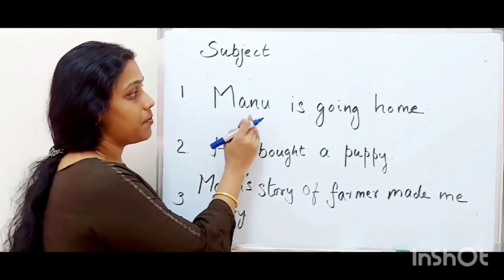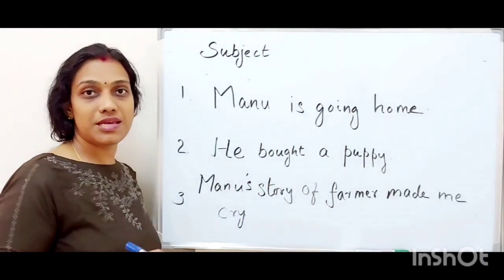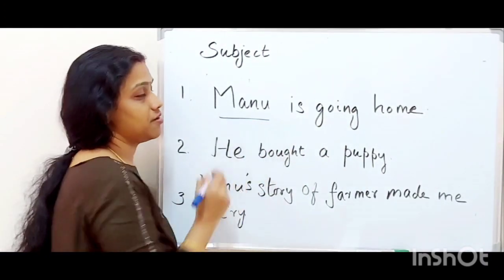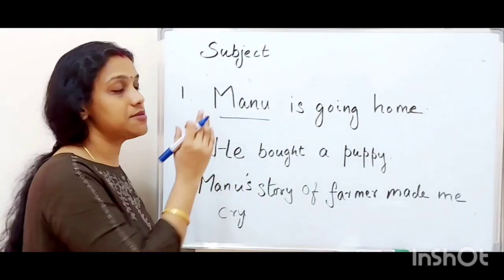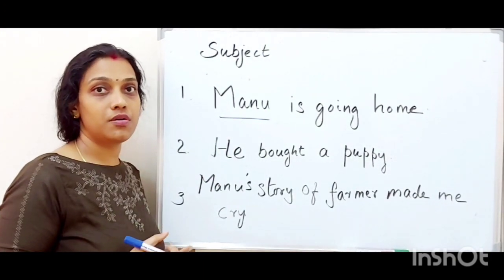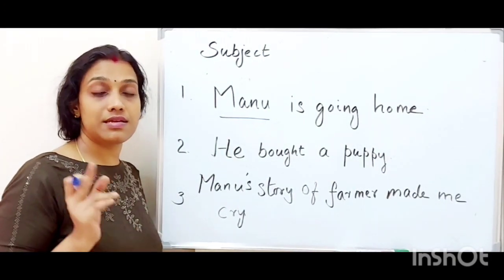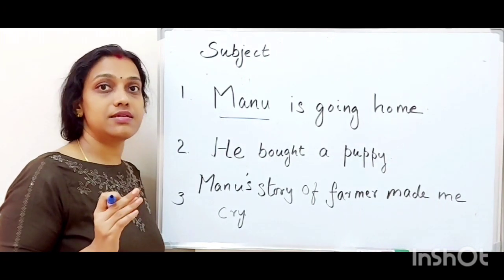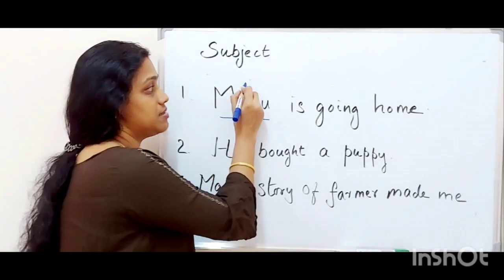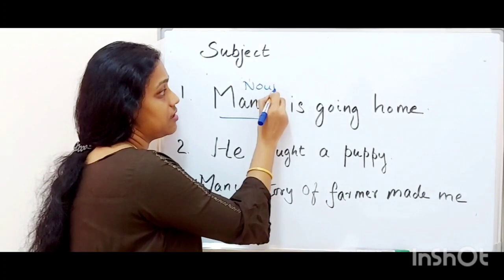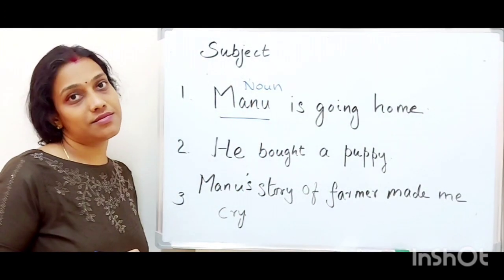The first one is Manu is going home. Now, who is the subject here? We know Manu is the subject, right? Manu is the subject. Then, what is the speciality of this word Manu? What type of a word it is? It is a noun, right? Or we can say that it is a naming word. So, it is a noun, and we can say that noun can be used as a subject.